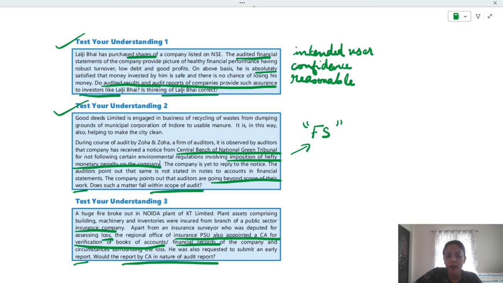So this is not an audit. They want to know whether the loss is because of real factors, whether there is a fraud in the company. That is the intention. So this is kind of a nature of investigation.